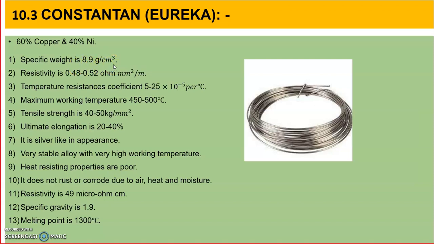Already I told you, make the table and write down all these values. Write down assignment number 3. Make a comparison table of at least 8 to 10 conducting materials, of your choice: aluminium, copper, brass, bronze.